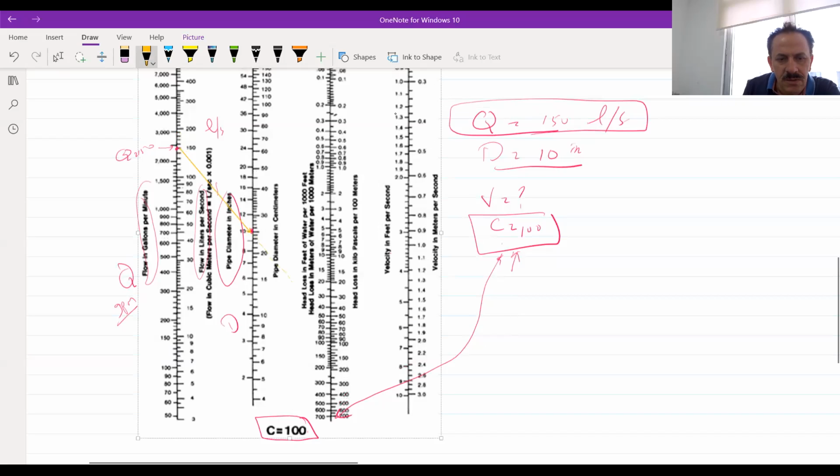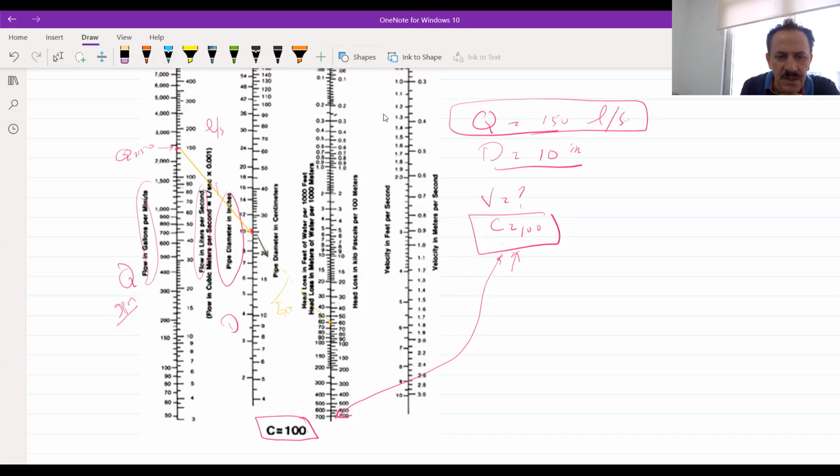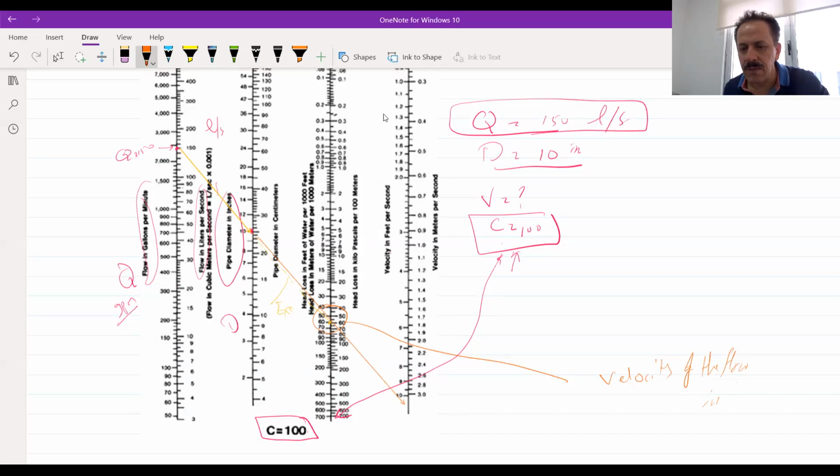Extending this line to see where the intersection will be between the extended line and this one. So after this, you will start to see where the intersection is. Okay. Now, can you see where this point is? This will be the velocity. The velocity of the flow in the pipe, which will be in terms of what?